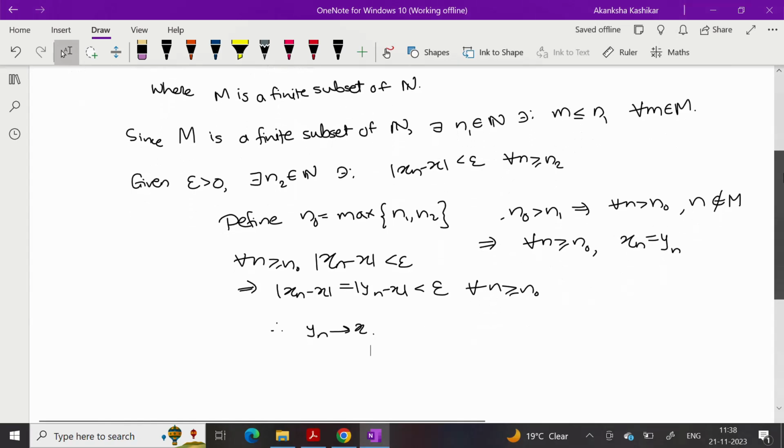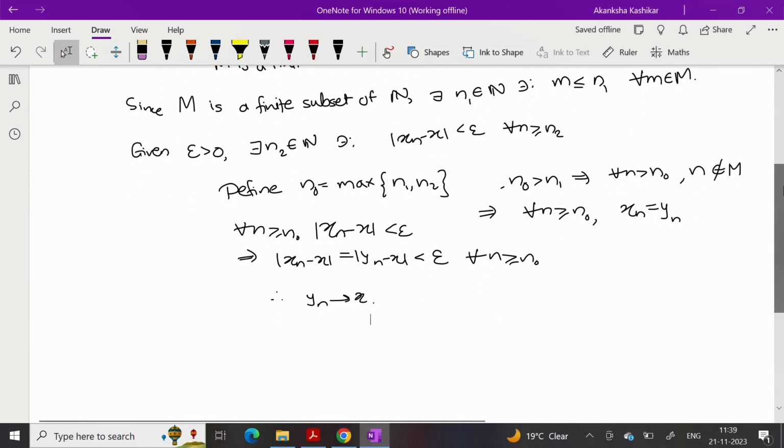How do you prove the other thing? Suppose xn and yn differ at finitely many places, and further suppose that xn does not converge. Then how would I prove that yn doesn't converge? We can prove that by contradiction.